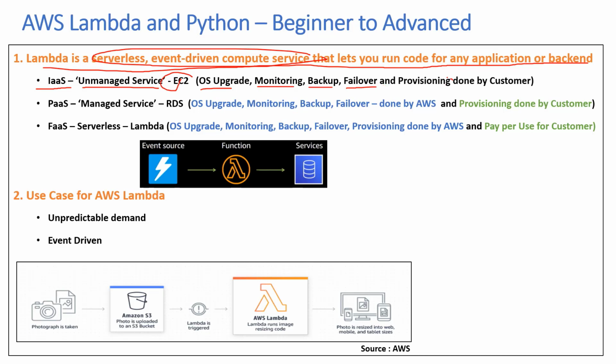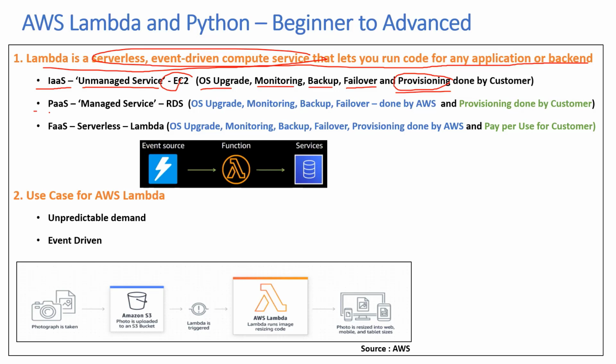The other part is the provisioning. So you will decide based on your requirement what kind of provisioning for the EC2 instance will be done. Whether you want T2, M5, compute optimized, or memory optimized. So depending on the requirement, you will provision, and then you will pay based on what you have provisioned.